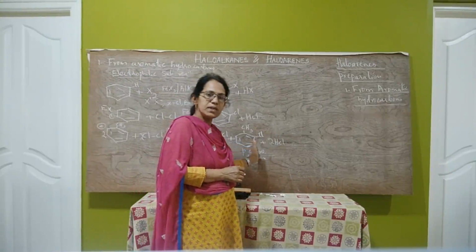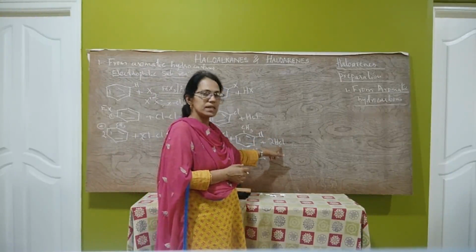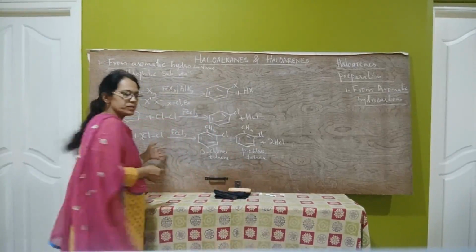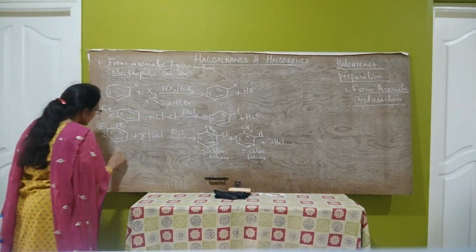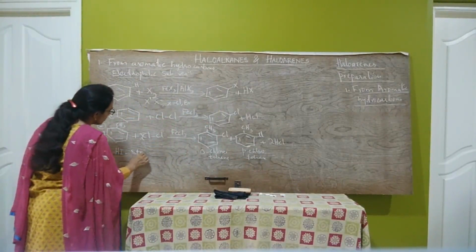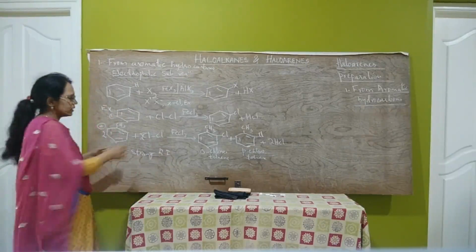Therefore, it easily gives hydrogen and helps in reduction. HI is a strong reducing agent.